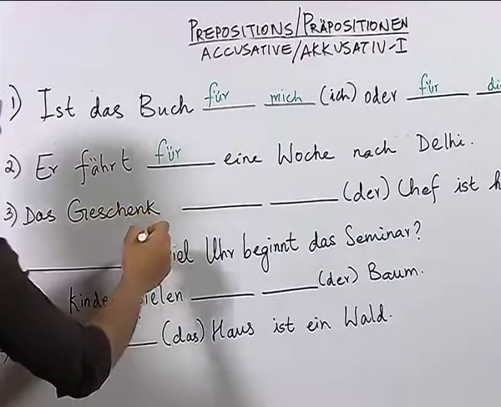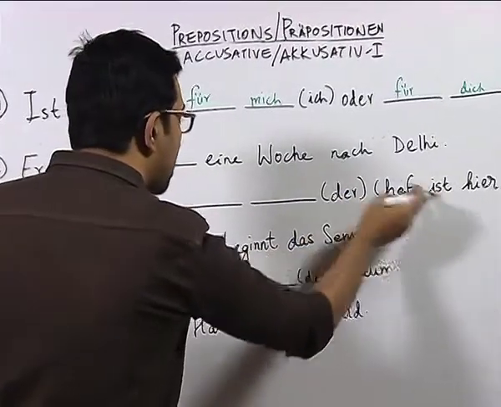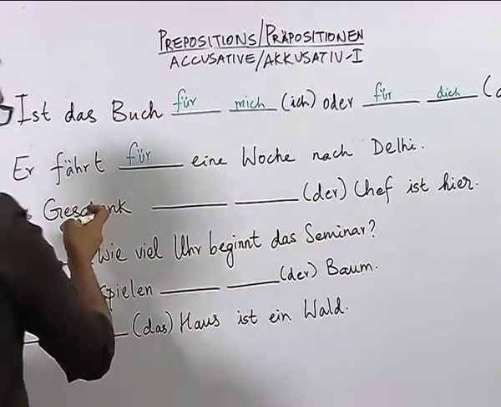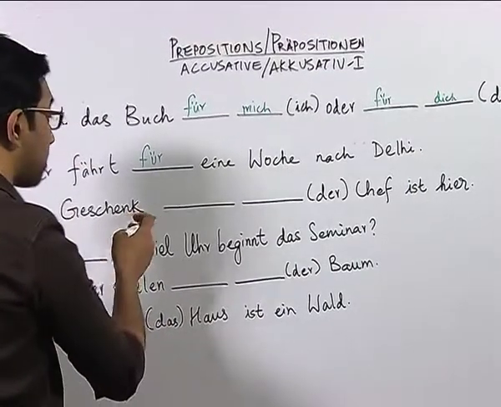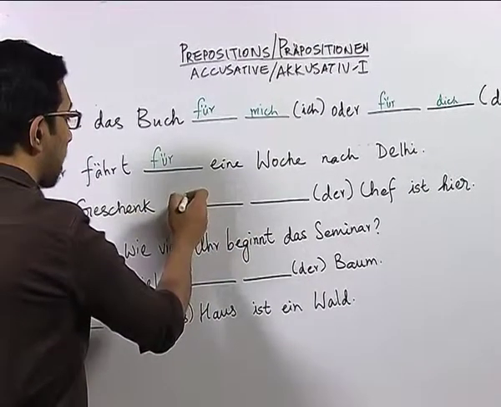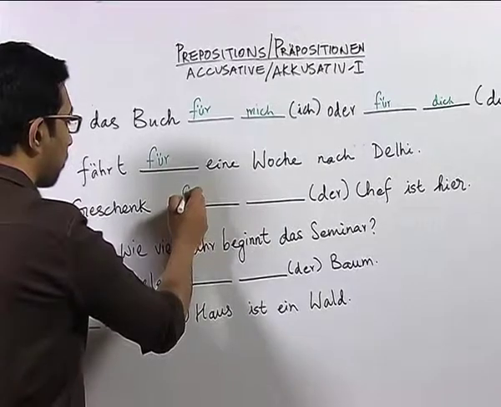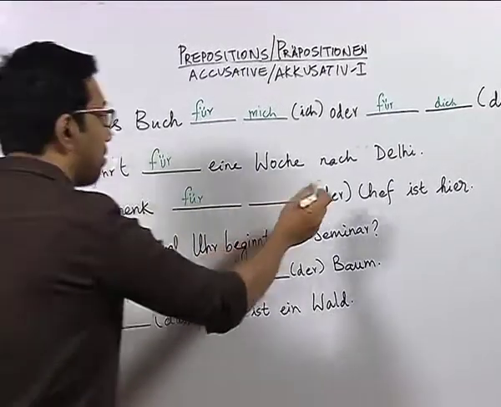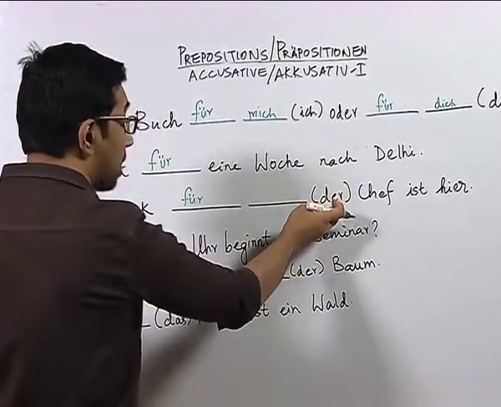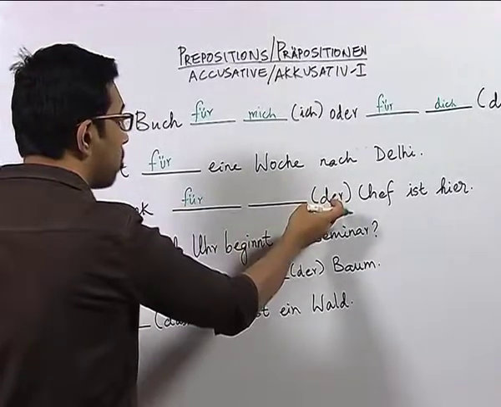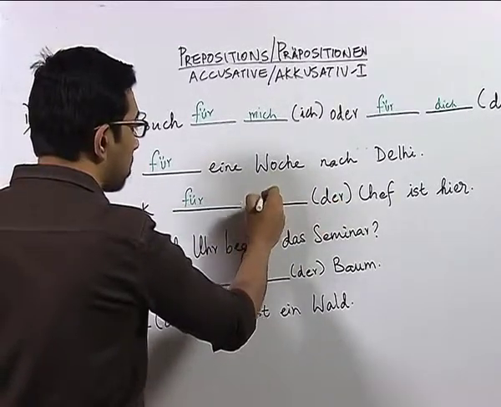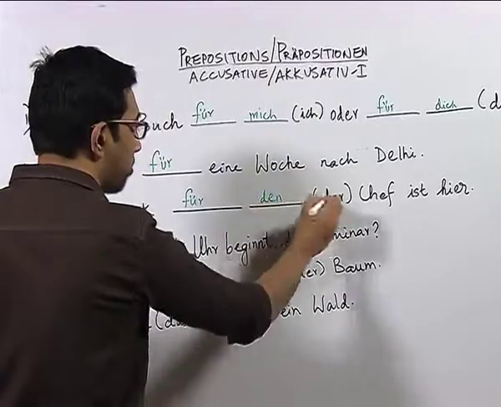Das Geschenk, Chef, ist hier. Now, das Geschenk means a gift. Now, we need to write the preposition für, and we have the article der, which is a nominative. With an accusative, we know that der changes to den, so we write den Chef ist hier.